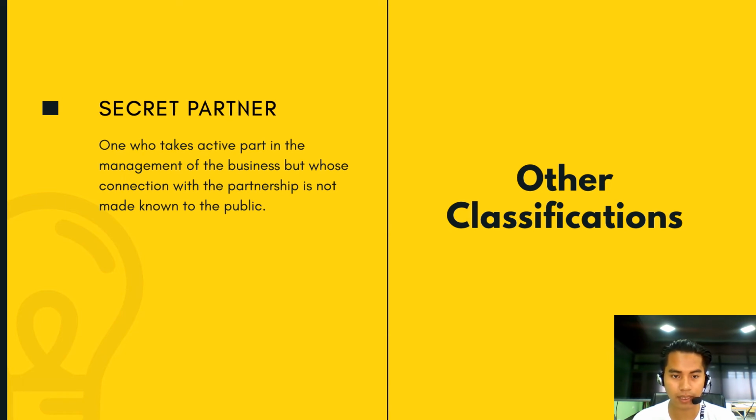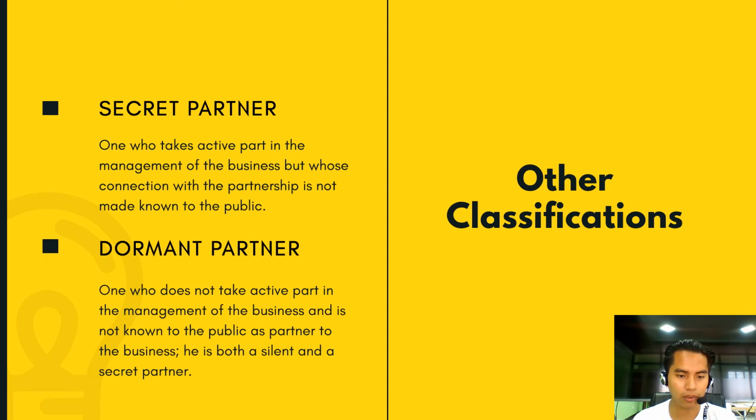And then we have the secret partner, one who takes active part in the management of the business but whose connection with the partnership is not made known to the public. So only the partners know the identity of the secret partner, but as to the public, they do not know this secret partner. And then we have dormant partner, one who does not take active part in the management of the business and is not known to the public as partner to the business. So he is both silent and a secret partner.